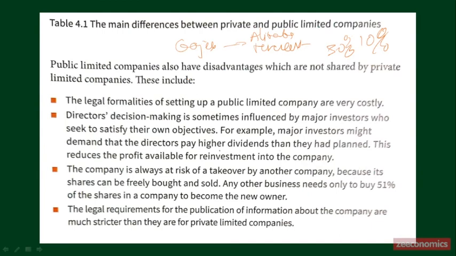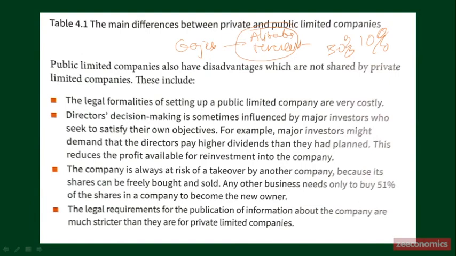So it means that Gojek cannot make its own decisions because it's often influenced by the major investors. What the major investors want, Gojek must take into consideration. So that is one disadvantage of being a public limited company. For example, the major investors might demand that the directors pay higher dividends than they had planned. This reduces the profit available for reinvestment into the company.